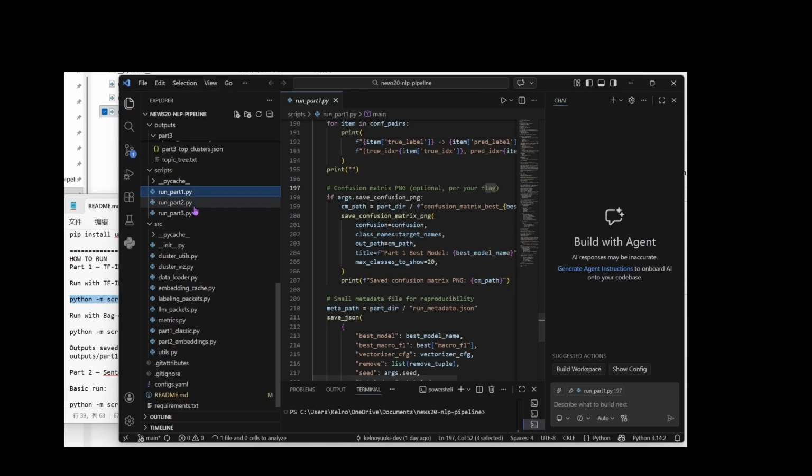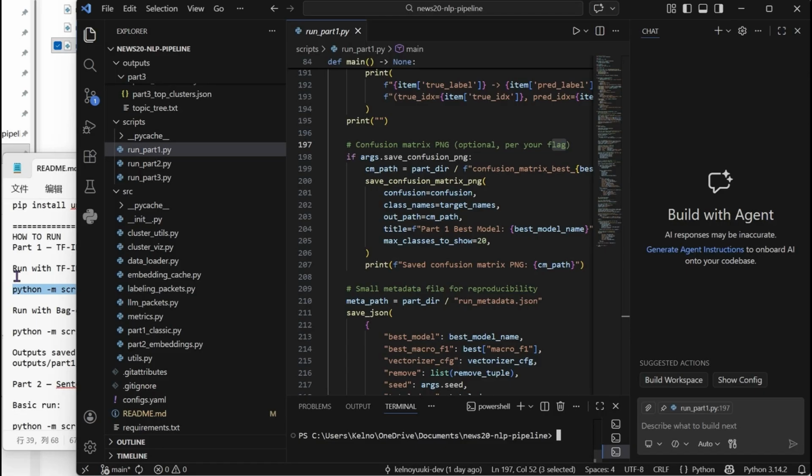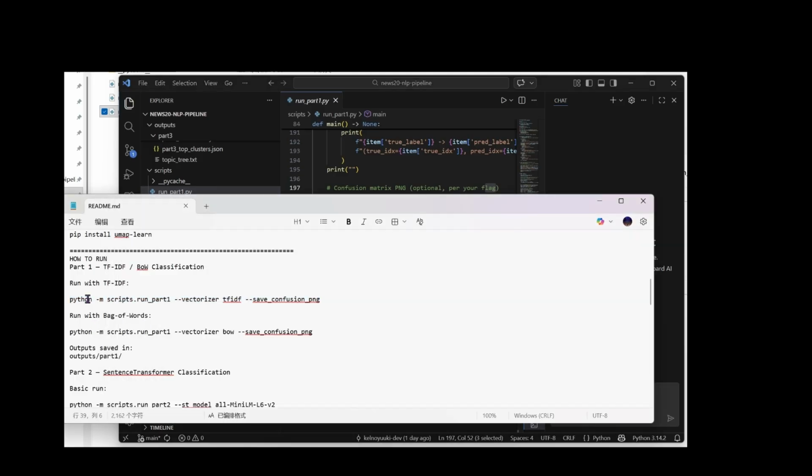In this project, we built a comprehensive NLP pipeline using the 20 Newsgroups dataset. Our goal was to compare classic text representations with modern embedding-based approaches and then perform hierarchical clustering with interpretable topic labeling. We start with part 1, using TF-IDF vectorization.